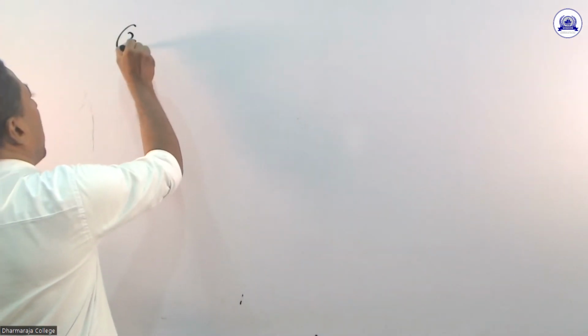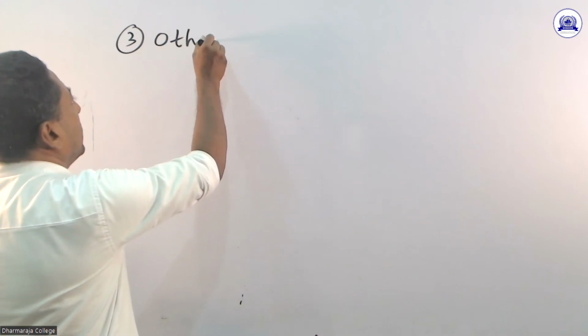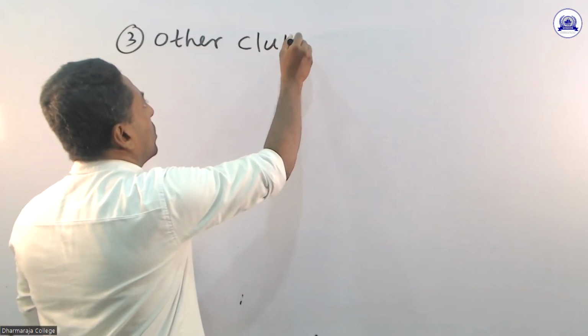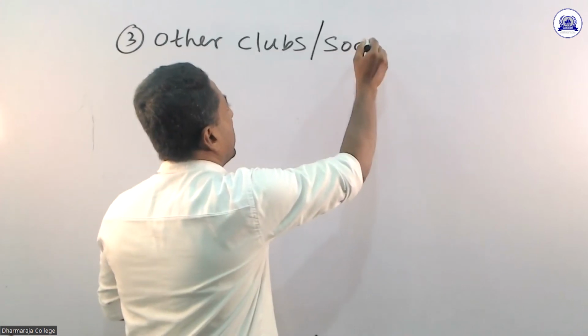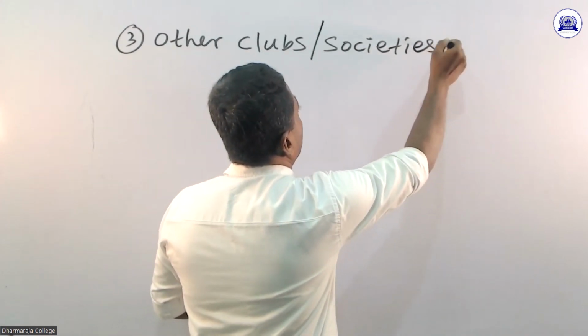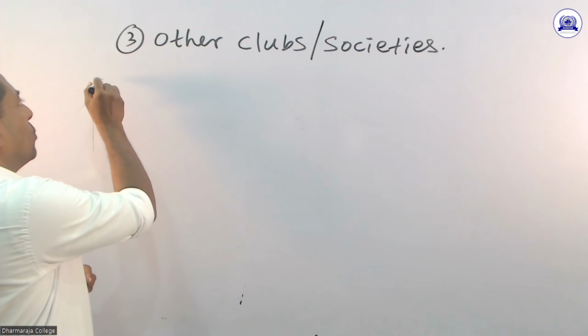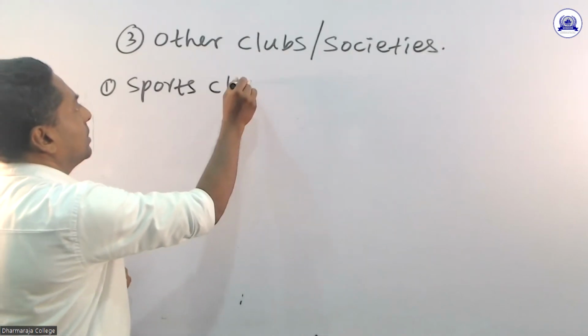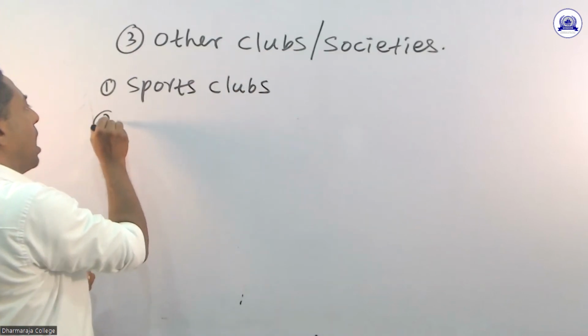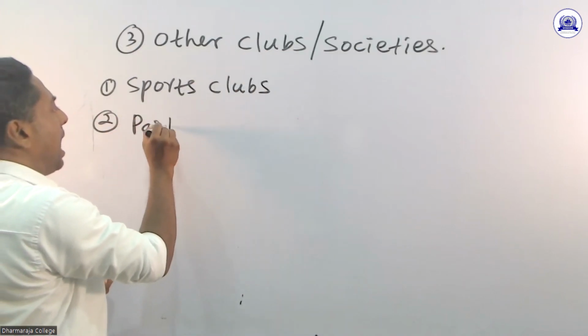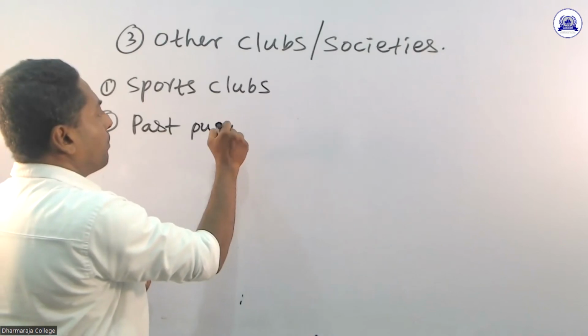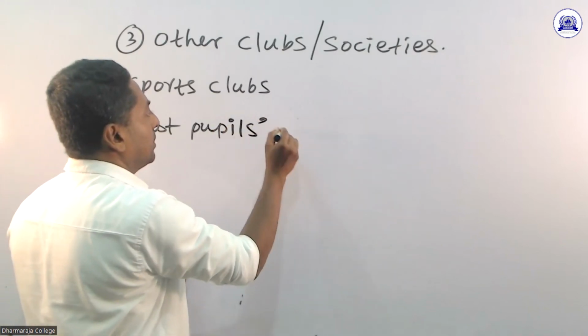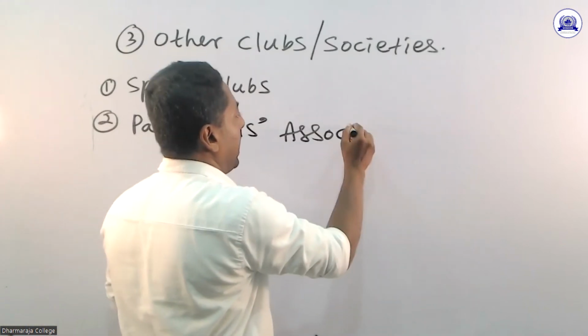Next one is the other societies. Third one is about other societies or clubs. Societies. Okay, what are they? So we can talk about sports clubs. We can talk about past pupils associations.